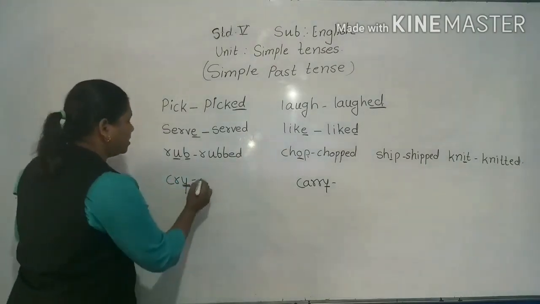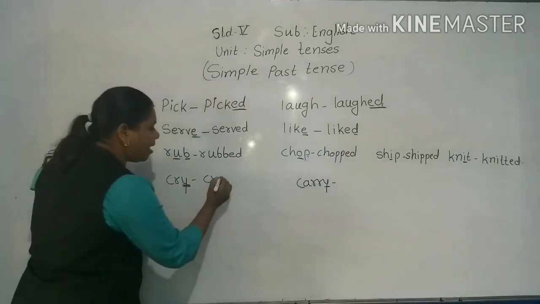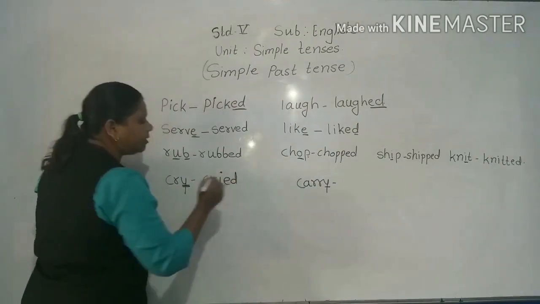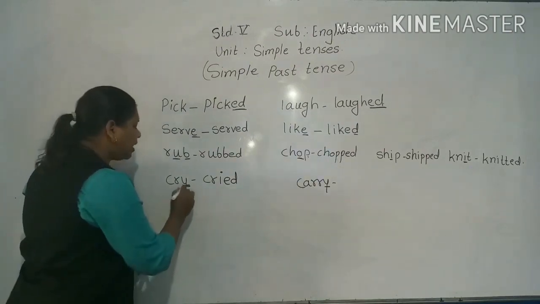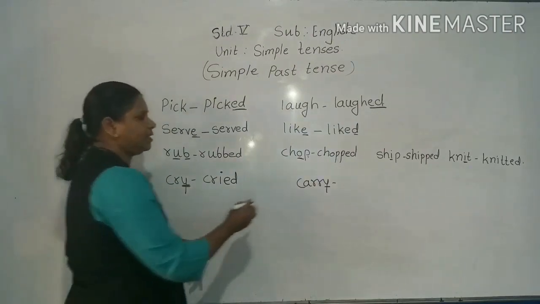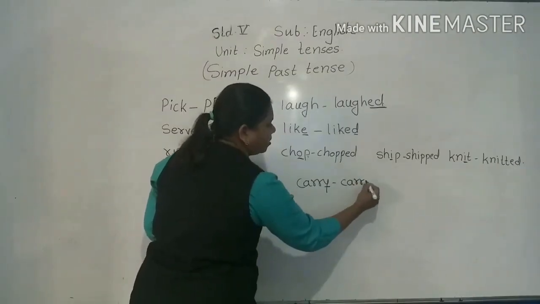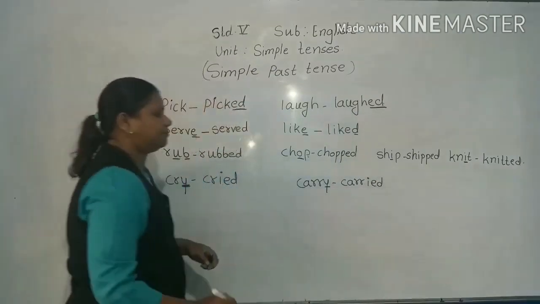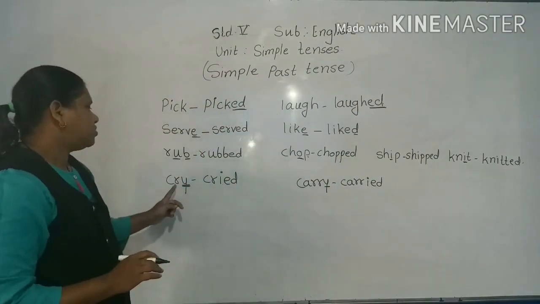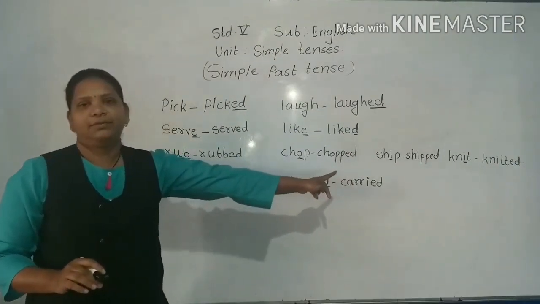See how? C R, instead of y we write there i, and then we write ed. Cry, cried, is the word ending with y. The same way, carry, instead of y we write here i and write ed. Yes. So cry, cried, carry, carried.